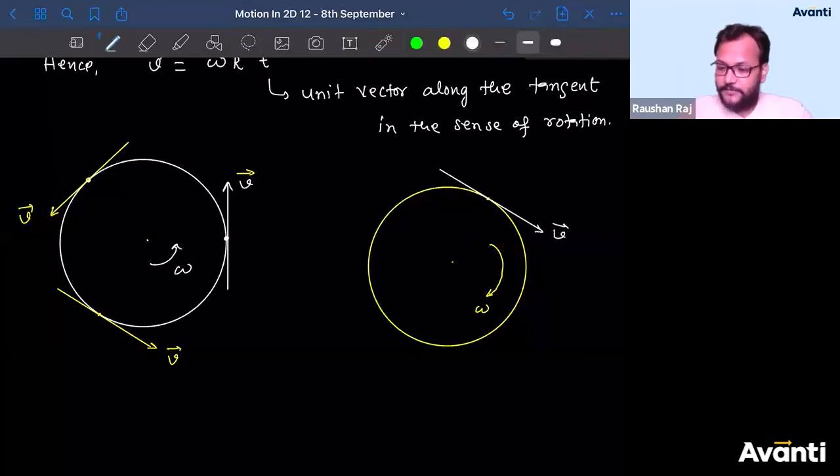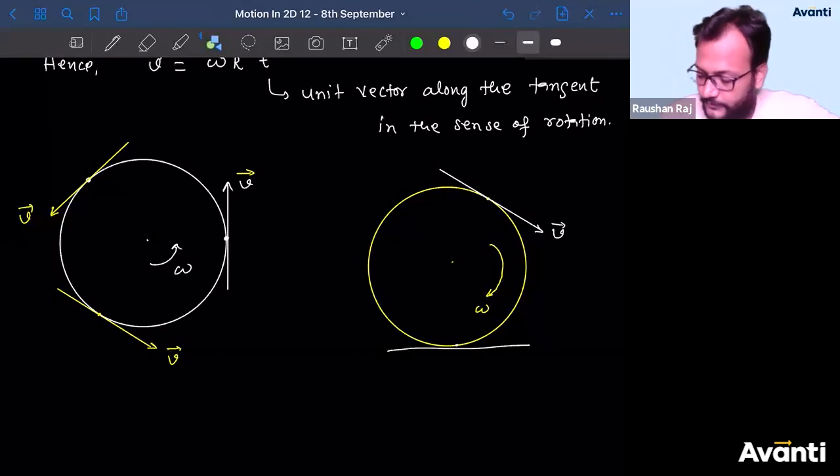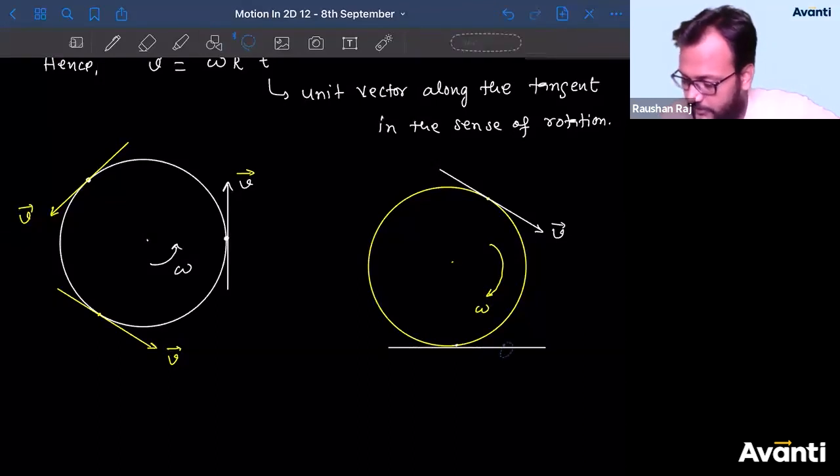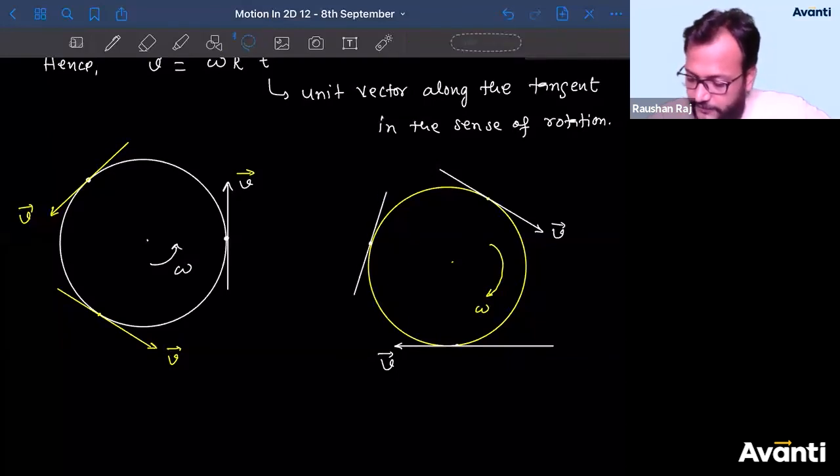This is the velocity v cap. If I consider one more point, a downward point here, and draw a tangent, the direction of velocity will be in this direction. Similarly here, this will be the direction of velocity.